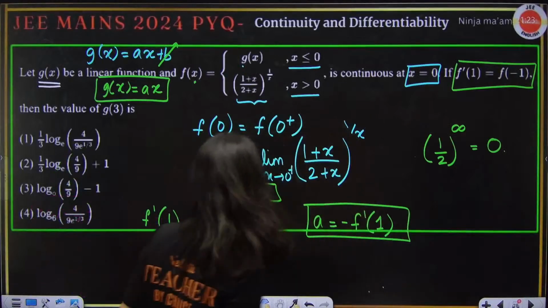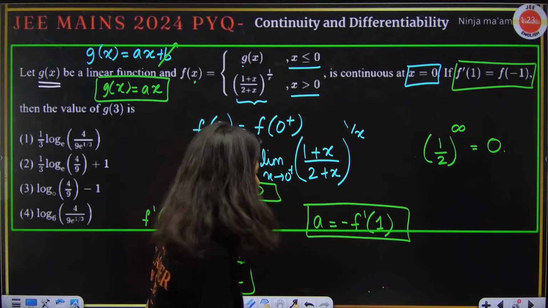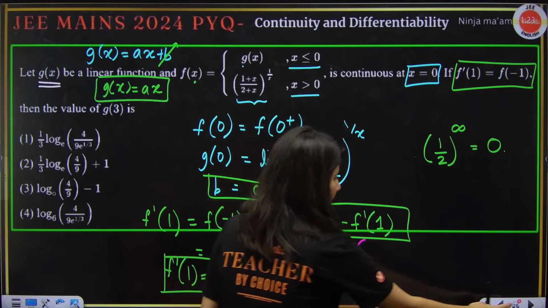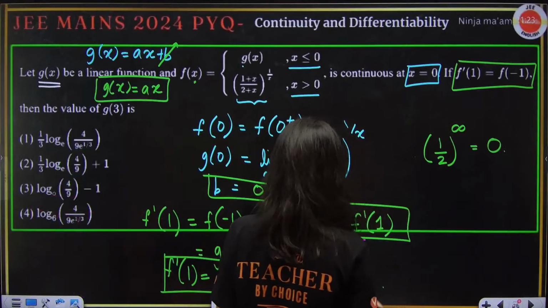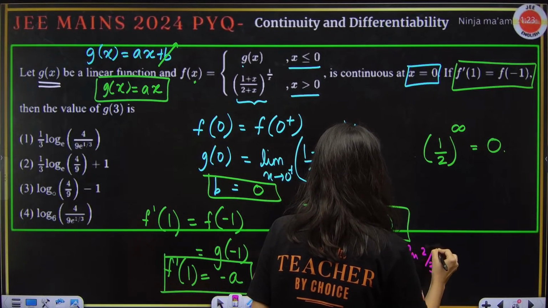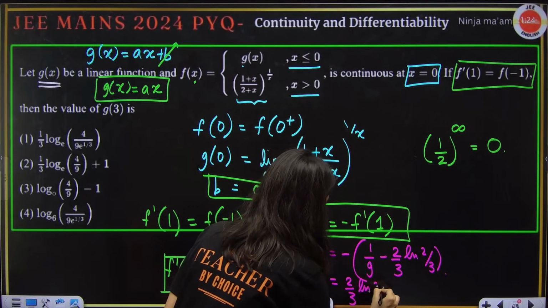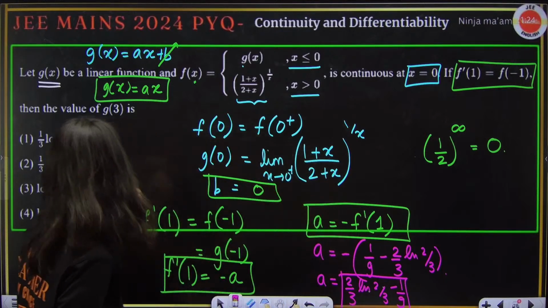Now put the value. So a is equals to minus f dash 1. So a will be equals to minus of 1 by 9, correct? Minus 2 by 3 log of 2 by 3. Correct? A will be equals to 2 by 3 log of 2 by 3 minus 1 by 9. This is your final answer of A.